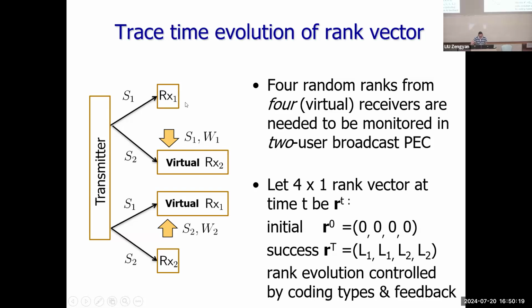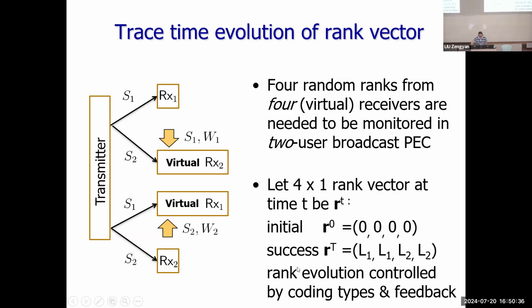The two virtual receivers should decode the L1 bits of user one, and these two should also decode all the L2 bits of user two.